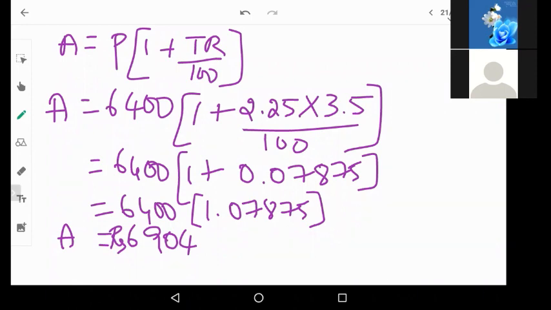6,400 was the loan taken. Now with interest, he was supposed to pay 6,904. Now in that he has paid 6,000 rupees in cash. So the value of bicycle will be the other part or the other remaining balance.